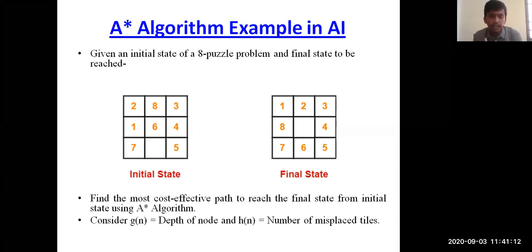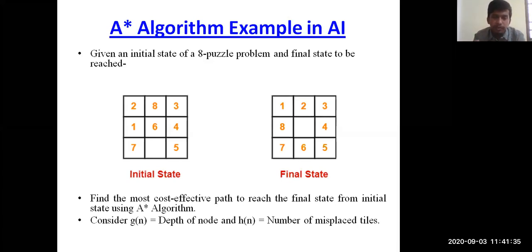Here you can see the initial state of the problem, and the final state or goal state. Previously we called it goal state, final state or destination state. It can be anything. The target here is to reach the same pattern you have in the final state.